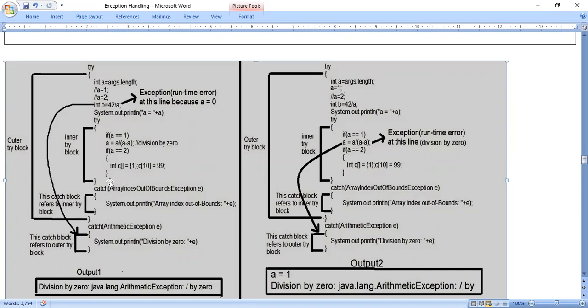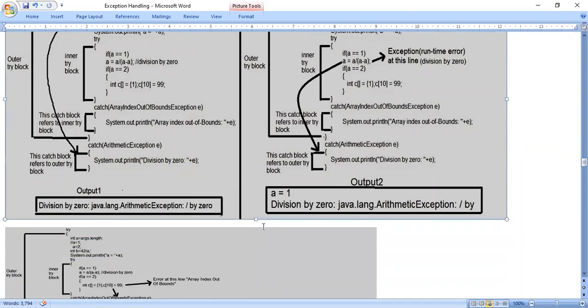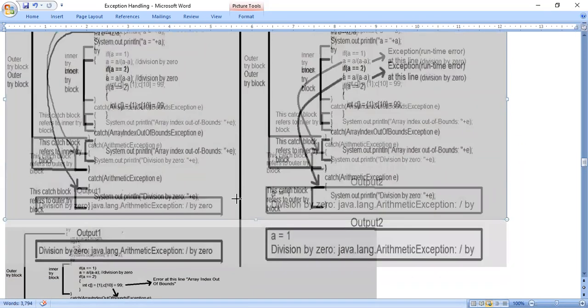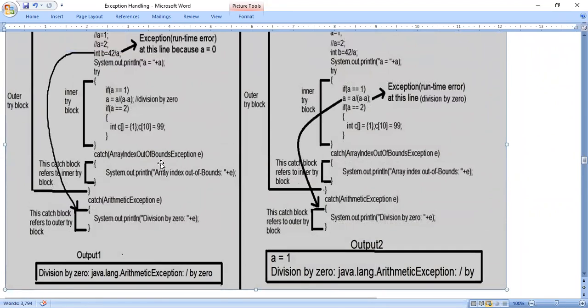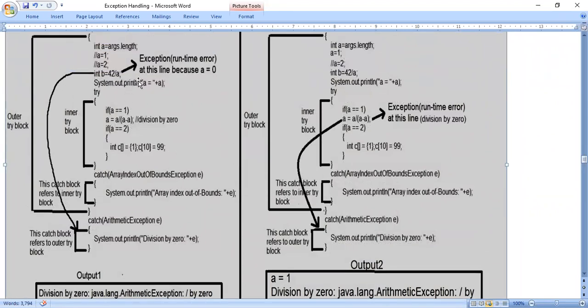Now when you look at the catch statement of the inner try block, we should know which type of errors it will handle. It will handle the errors related to arrays, because you see ArrayIndexOutOfBoundsException. So it will handle the error related to ArrayIndexOutOfBoundsException. Now we got an error related to ArithmeticException, that means the divide by 0 error. So this catch block, which is present inside the try block, will not handle it.